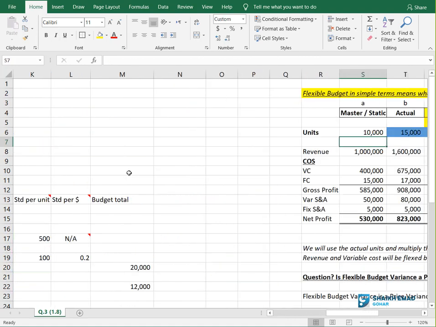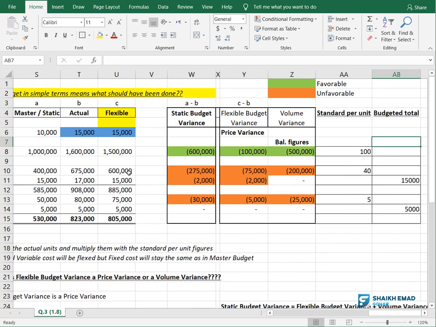Remember how to remember this? This is what we have done here. We got to know how much of the 600,000 is relating to price and how much of the 600,000 is relating to volume. Getting the story? We are very happy that we have generated 600,000 more revenue. So you want to know whether this 600,000 more revenue is due to charging more price or due to selling more units.